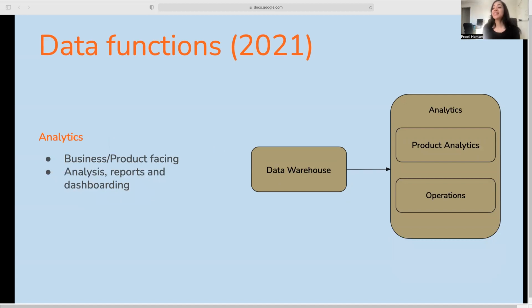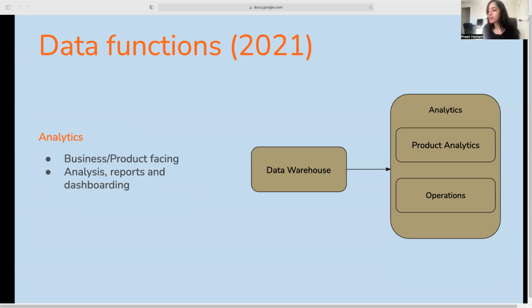And last but not the least, analytics and our focus for today. Analytics was a customer-centric team, interfacing with business and product. The work this team did could be categorized into product analytics, so feature analysis and experimentation, meaning hypothesis design and post-experiment analysis. Or it could be used for business operations, things like designing metrics or KPIs, or setting up alerting for different metrics.